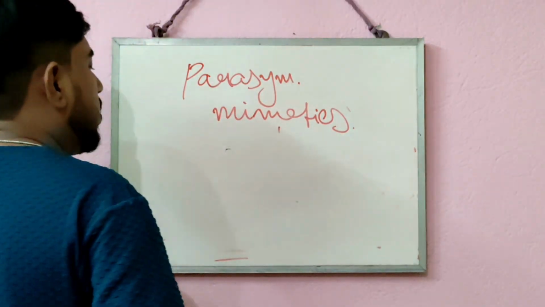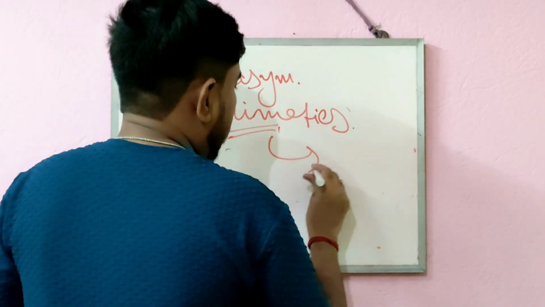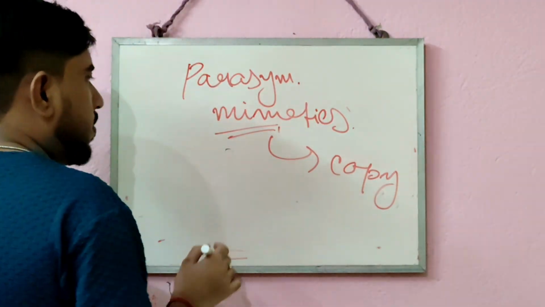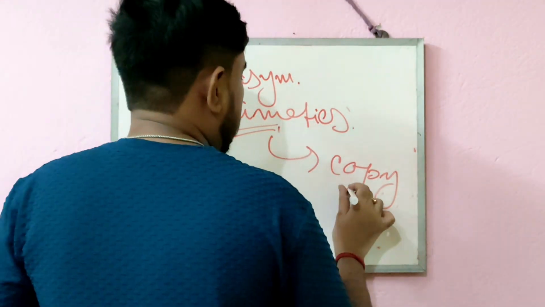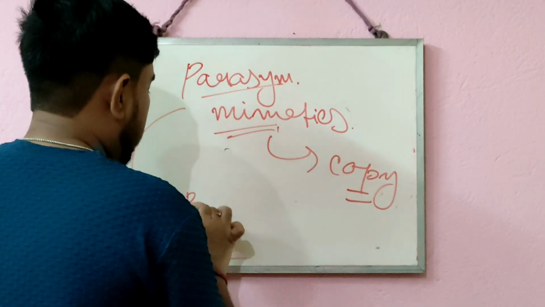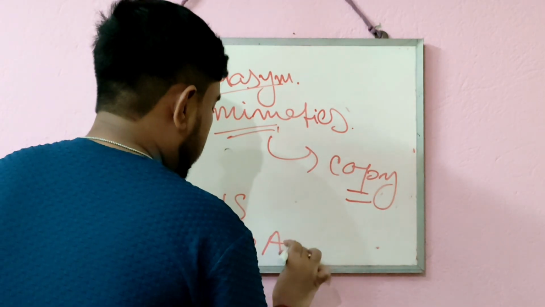From the name only you can understand, as I have told in previous classes, mimetic means to copy. To copy the action of someone is called mimic. Parasympathetic comes from the parasympathetic nervous system, which is also a part of the autonomic nervous system.